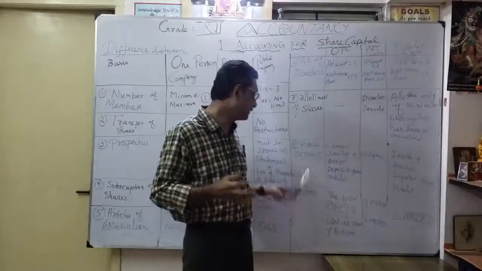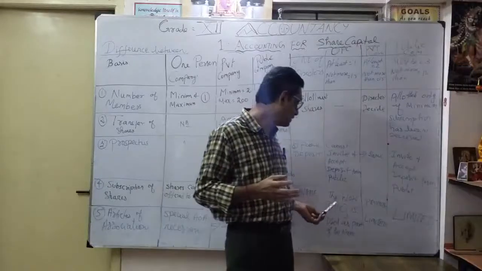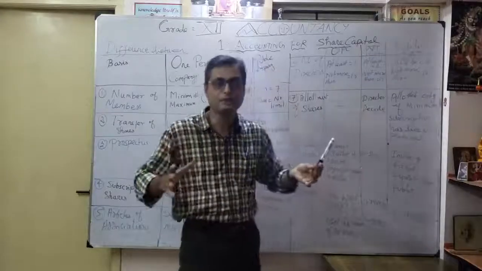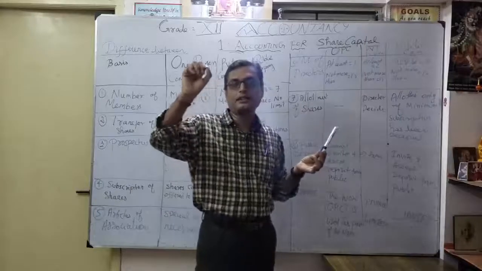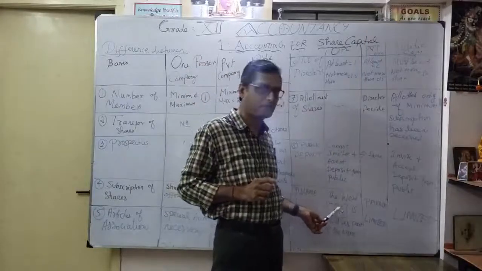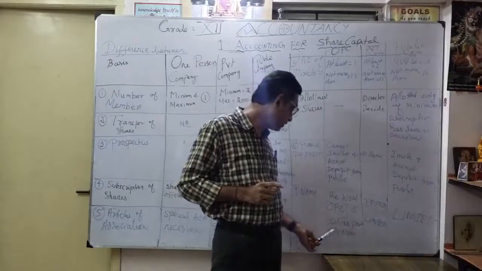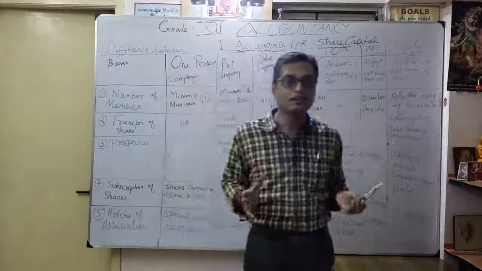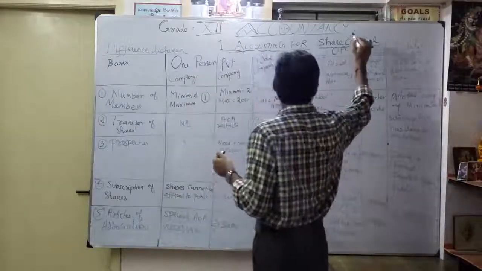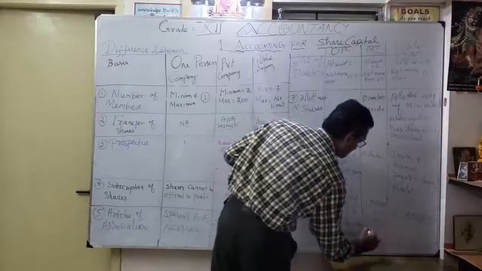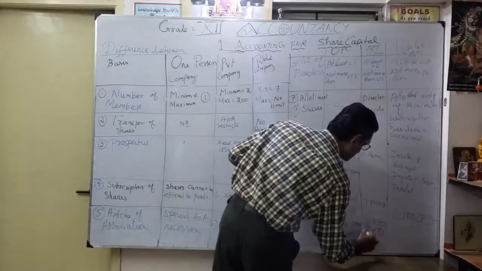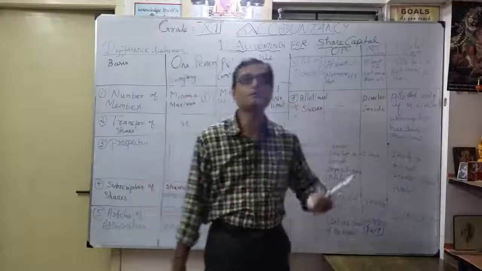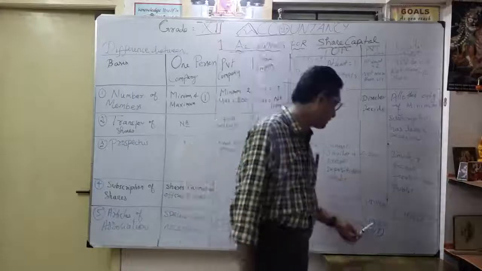Then finally, the name. It's very, very important. For a one person company, you have to mention OPC in brackets as part of the name. Suppose the name is any name, then in brackets you mention One Person Company. As you know, for a private company, you have to mention Private Limited or Pvt. Ltd. as the short form. For example, Sun Pharma Private Limited. Naturally it is coming under private company.